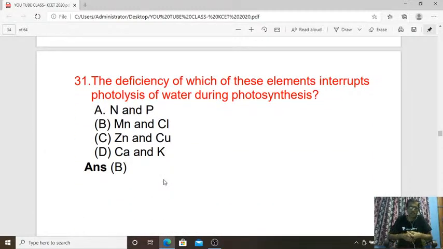The deficiency of which of these elements interrupts photolysis of water during photosynthesis? During photosynthesis, photolysis of water is a very important phenomenon. When the light falls onto the water molecule, it is one of the important steps of photosynthesis during light reaction, and it is interrupted by the deficiency of the following elements: Mn, manganese, and chlorine. So Mn and Cl. So answer is B for 31st question.